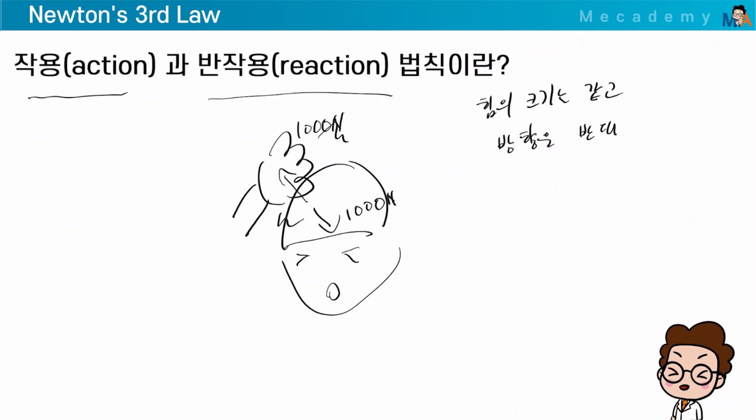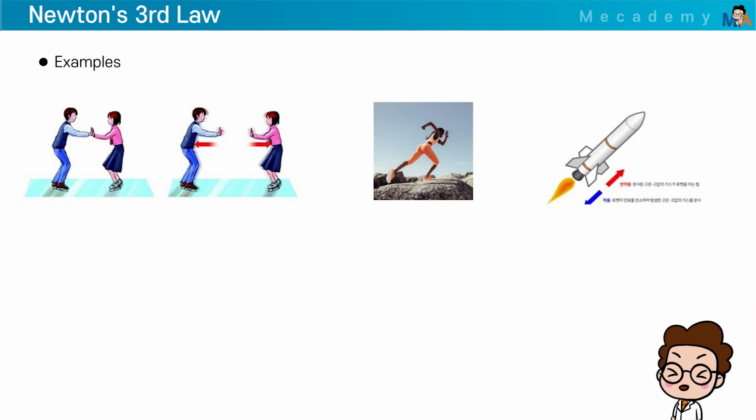With just action and reaction, the magnitude of the force is the same, and both sides receive the same impact. However, because the location of the impact is different, it can be more painful or less painful. Got it? Then let's look at an example of the action-reaction law.